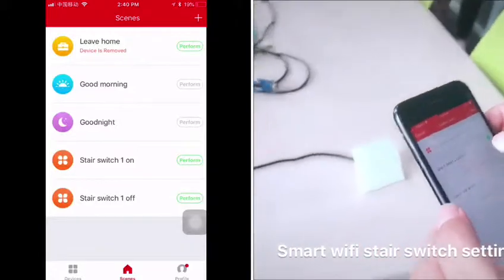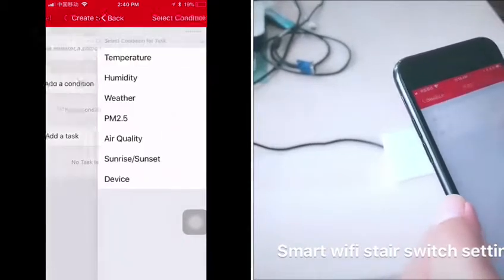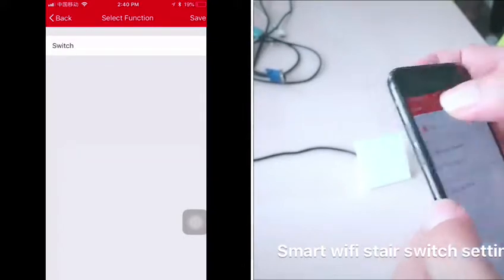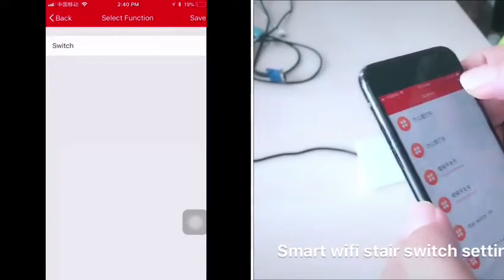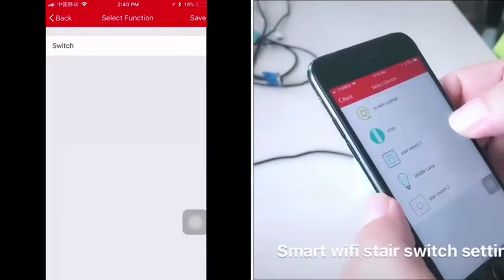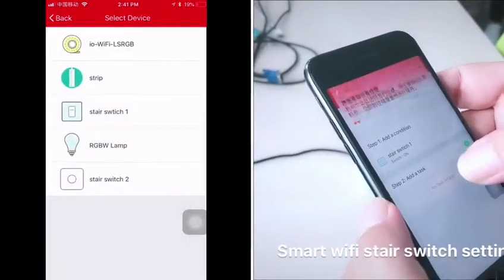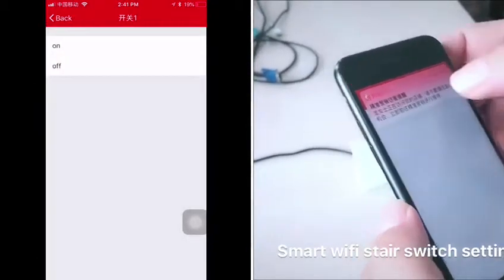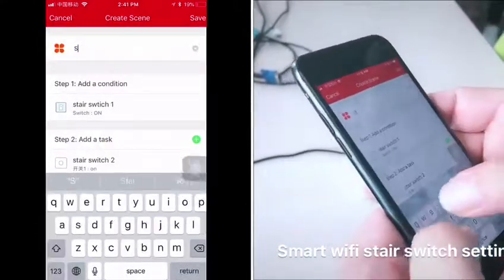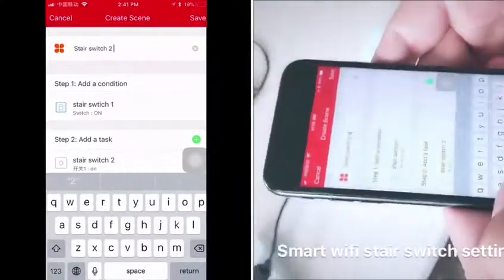Oh, sorry. One more condition is to add a condition. When Stair switch 1 is on, then Stair switch 2 is on. So the name is Stair switch 2 on.